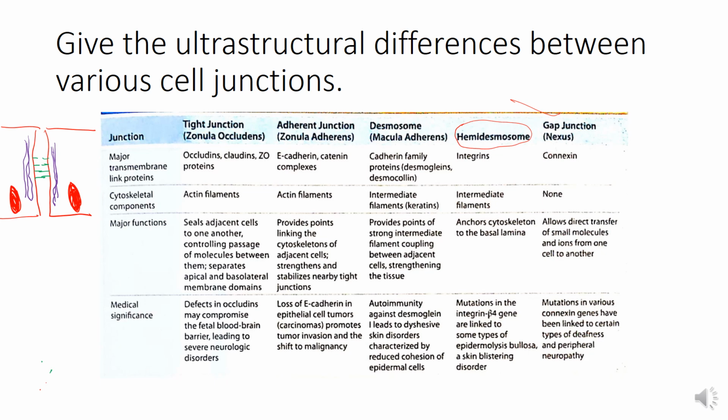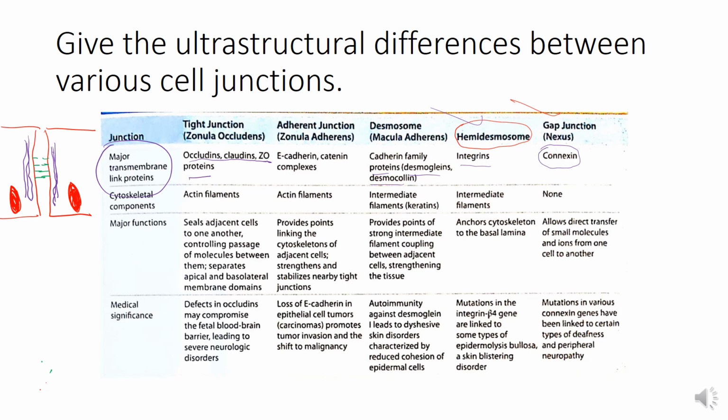Okay, so the major transmembrane link proteins in case of tight junctions or zonula occludens are the occludins, claudins and ZO proteins. While in case of zonula adherens, these are E-cadherins and catenin complexes. While in the desmosomes, cadherin family, that is desmogleins and desmocollins. In case of hemidesmosomes, these are integrins. While in case of gap junctions, the transmembrane proteins are known as connexins.